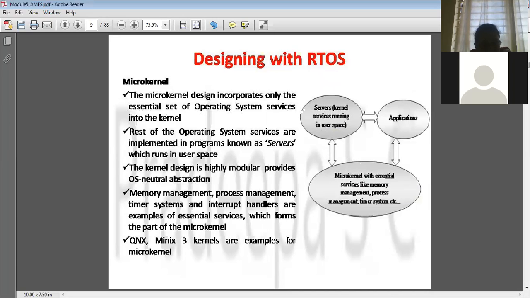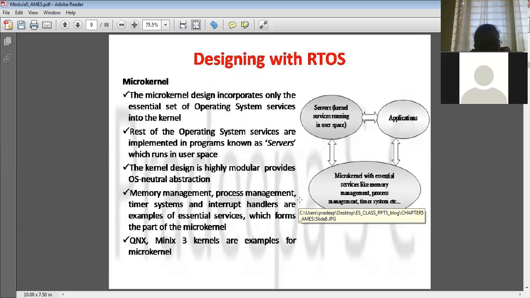Suppose something happens in one of the kernel services which are running in the user space, then there is no need to boot the whole system. Only the user space where the applications are installed has to be reinstalled or booted, right? So there is modularity in this design. This is one advantage of this microkernel architecture. The examples of microkernel are QNX and Minix 3. These are the operating systems which follow this architecture, right?